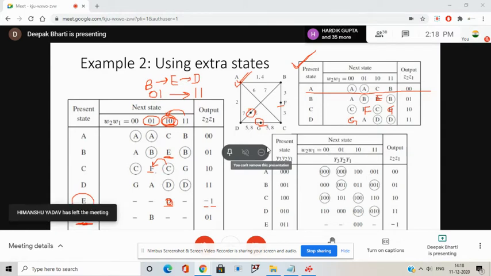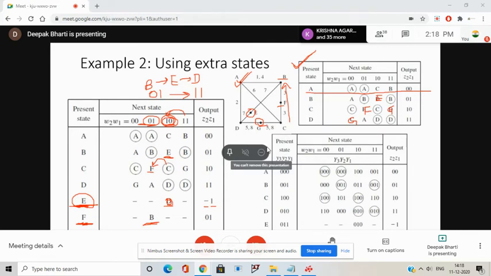It will be B. It is going this way. So the next state for this input combination will be B, and the rest will all be unspecified. Why unspecified? Because F is a totally unstable state and it cannot be reached from any other point.